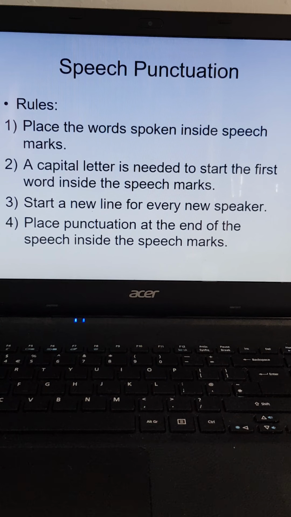You need to always start your speech with a capital letter, and that's the first word inside the speech marks, always has a capital letter. We start a new line for every new speaker. So when somebody new starts speaking, even if you've only got one word written on the line, you go on to the next line for the new speaker. And you place punctuation at the end of the speech inside the speech marks. So if somebody's asked a question, we have a question mark and then the speech marks.